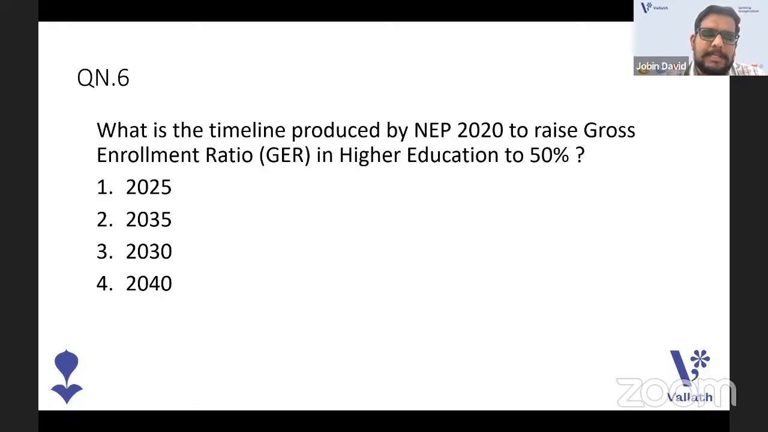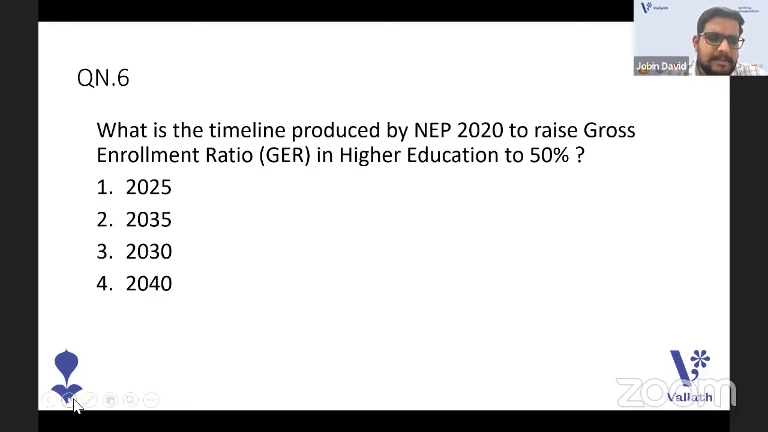Here they are asking which is the timeline proposed by NEP to raise the GER, that is the gross enrollment ratio. That is the number of people being admitted into higher education institutions in an academic year, according to the population. So is it by 2025? Obviously it is not. 2035, 2030 or 2040? Most of the NEP 2020 timelines are to 2030, because it came only in 2020. It won't be effective after 5 years. So you are telling that it is 2030.